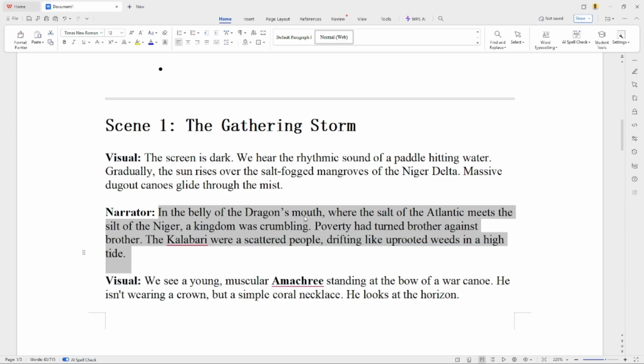In the belly of the dragon's mouth, where the salt of the Atlantic meets the silt of the Niger, a kingdom was crumbling. Poverty had turned brother against brother. The Kalabari were scattered people, drifting like uprooted weeds in a high tide.